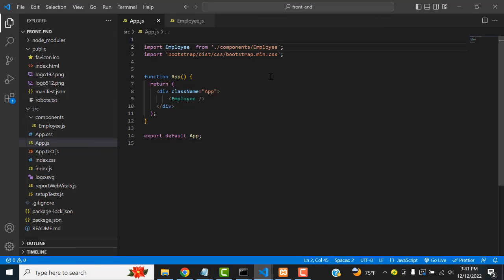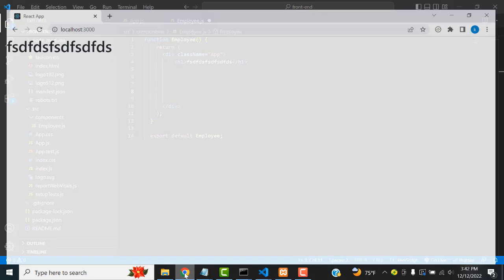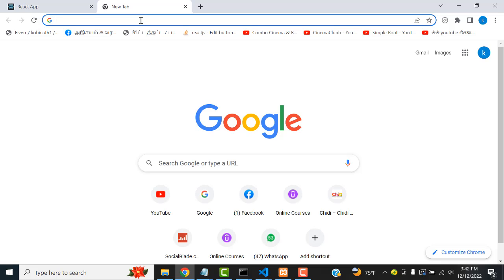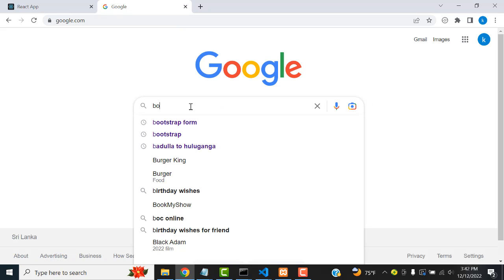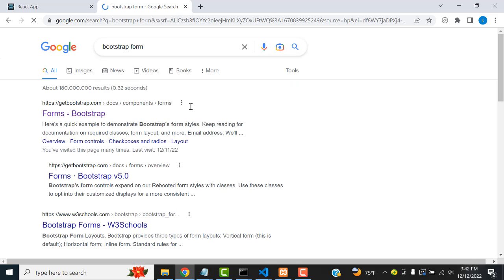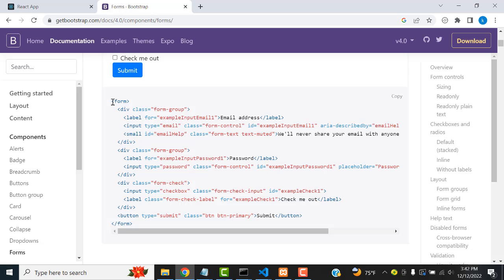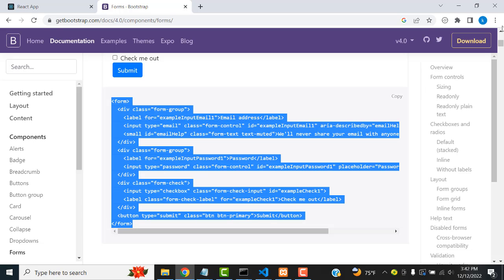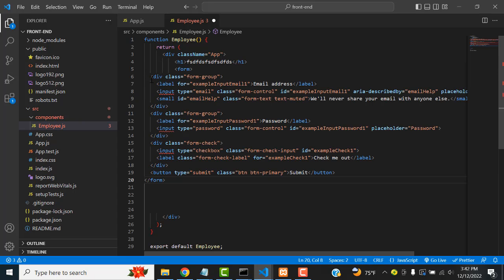Right. Now what I'm going to do is, now here I'm going to add the text input fields. So go here, I'm going to type bootstrap form. Here you can get the bootstrap form over here. The simple look, you have to copy it. Copy it, paste it over here.